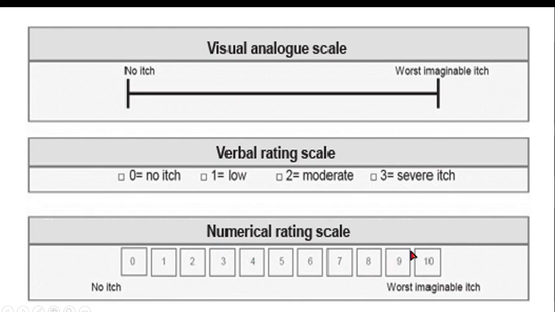So this is a numerical rating scale, this is a verbal rating scale, and this is a visual analog scale where there are just 2 points and the person is asked to rate. Okay, I think the concept is now clear to you. This is visual analog scale, this is verbal rating scales where you have specific numbers. Numerical rating scale, you have numbers from 0 to 10 and the person is asked to rate.